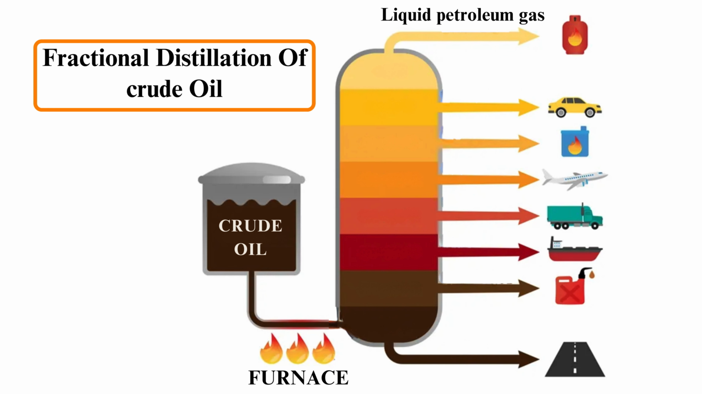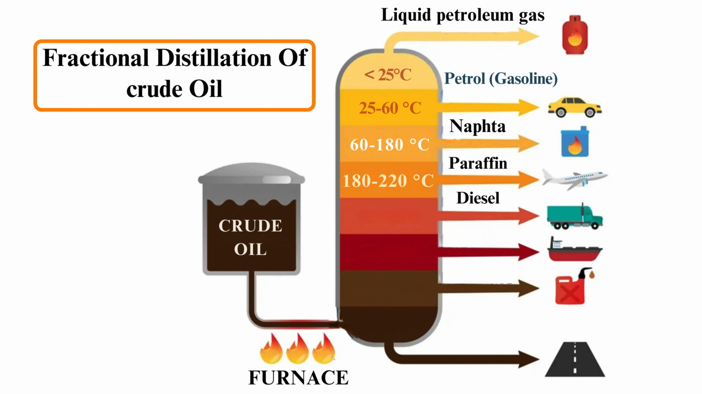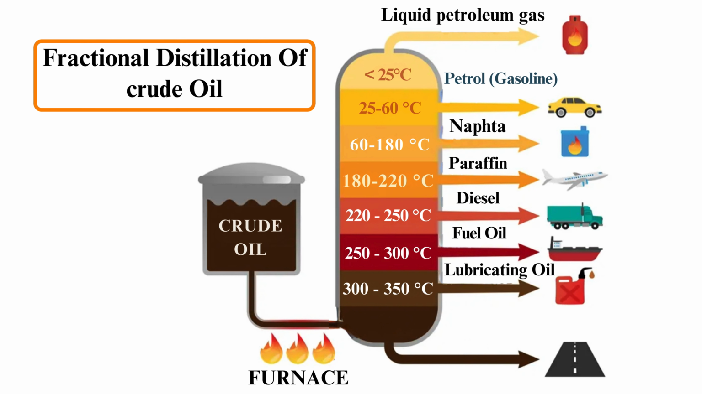The liquid petroleum gas comes out at 25 degrees Celsius. This is called petrol or gasoline. 25 to 60 degrees Celsius naphtha, then 60 to 180 degrees Celsius paraffin, 180 to 220 degrees Celsius diesel, 220 to 250 fuel oil, 250 to 300 degrees Celsius lubricating oil, 300 to 350 degrees Celsius lubricating oil, and 350 degrees Celsius will be bitumen.